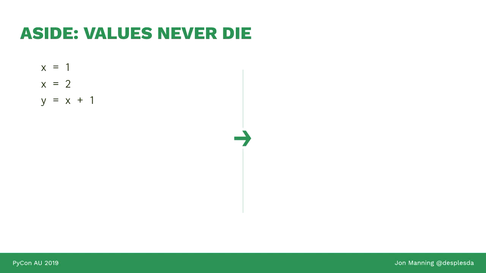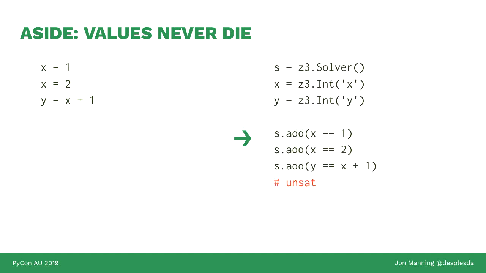And all of these help to create the constraints for the path. So just as an aside, this is slightly more challenging if you want your variables to be able to change, which is quite popular in programs. So you've seen code that looks like this. x is 1, but now x is 2. y is equal to x plus 1. So if we were to represent that in a set of formulae, it would look like that. So x is equal to 1, but also equal to 2. And Z3 goes, nah, mate.